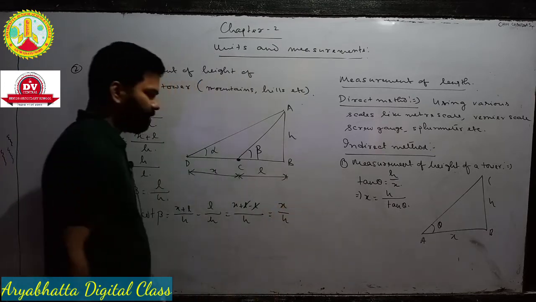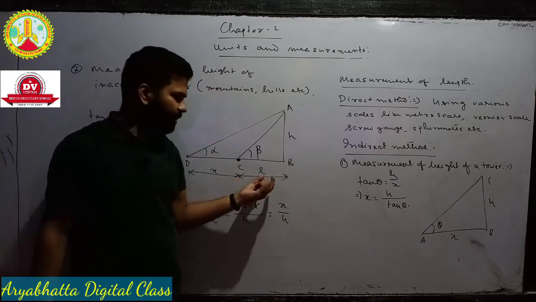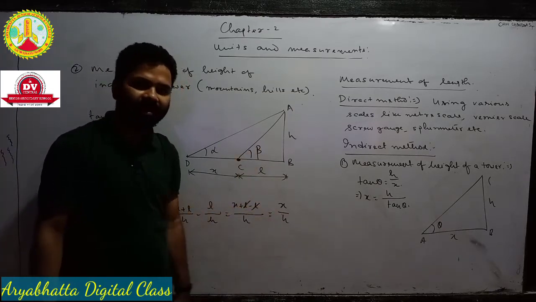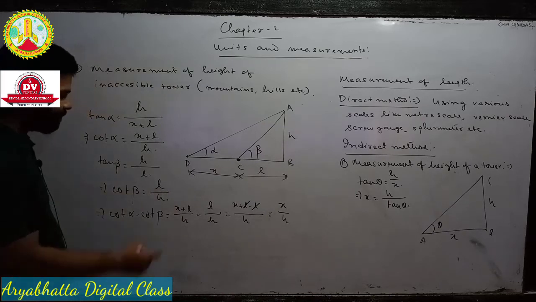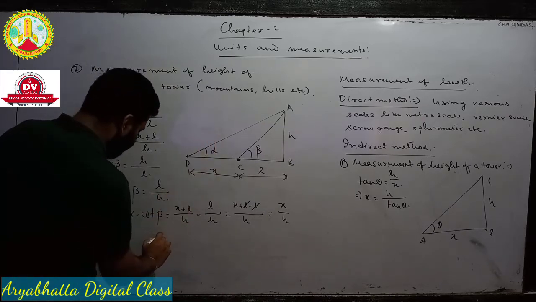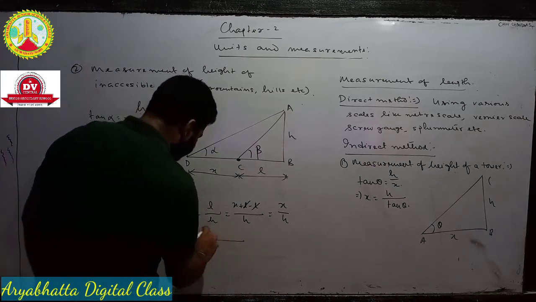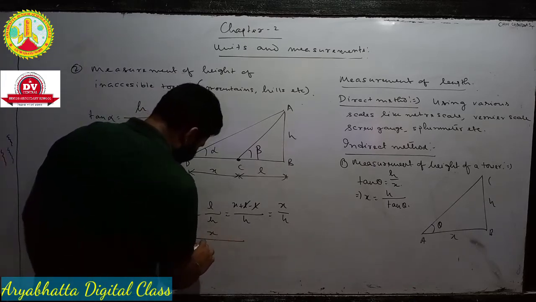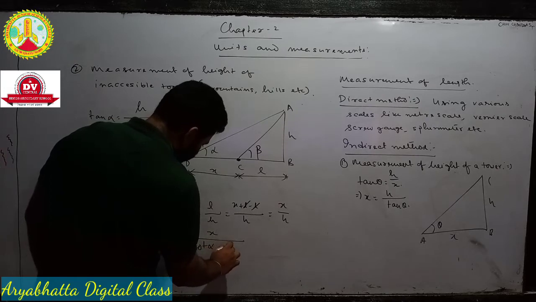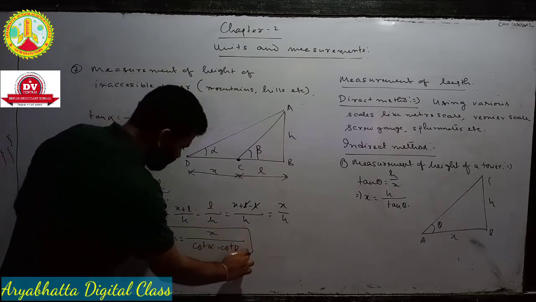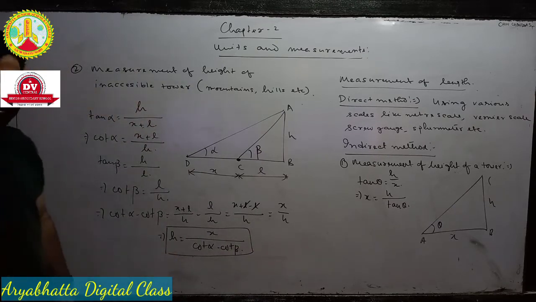In this calculation, what is the value that we cannot calculate? It is equal to L. See, L is gone from the equation, there is no L in this equation. Okay? So what do we need? We want to calculate h. So the value of h will be x divided by cot alpha minus cot beta. This is the equation here.